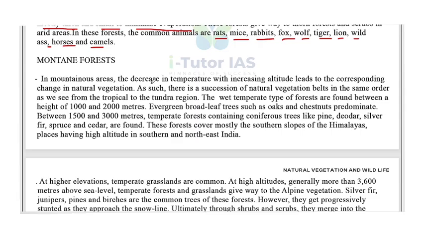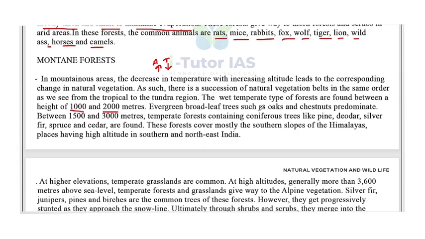In mountainous areas, the decrease in temperature with increasing altitude leads to a corresponding change in natural vegetation. So when the altitude increases, what happens? The temperature decreases. Altitude increases, temperature decreases. So the decrease in temperature with the increasing altitude leads to the corresponding change in natural vegetation. As such, there is a succession of natural vegetation belts in some order as we go from the tropical to the tundra region. The wet temperate types of forest are found between a height of 1000 and 2000 meters.